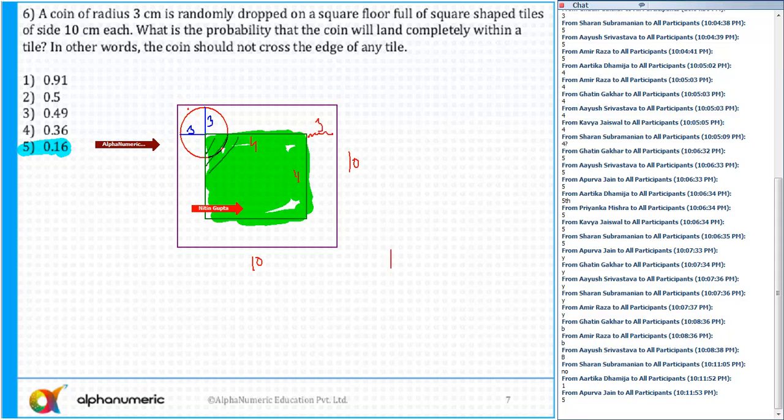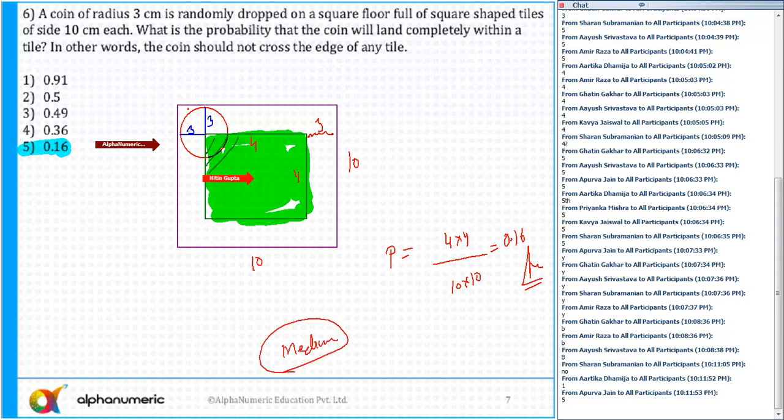So the required probability, if my center falls in the shaded region: the area of the shaded region is 4 into 4, and the area of the entire region is nothing but 10 into 10, which is equal to 0.16. So that's it. I'll also rate this question as a medium difficulty level, not a difficult one. We have done such type of question in the class.